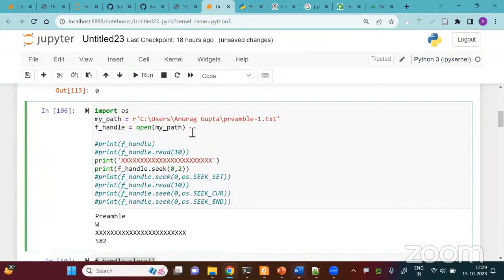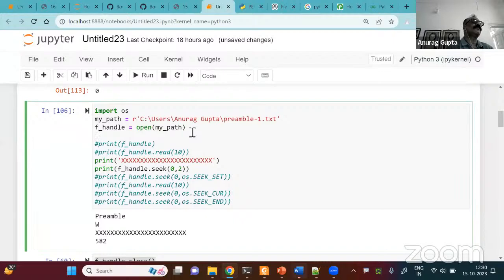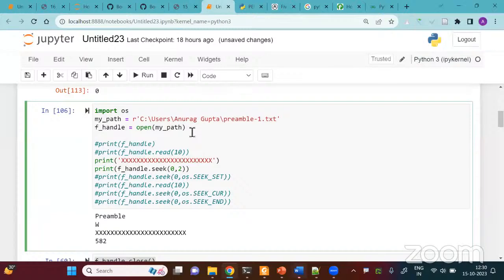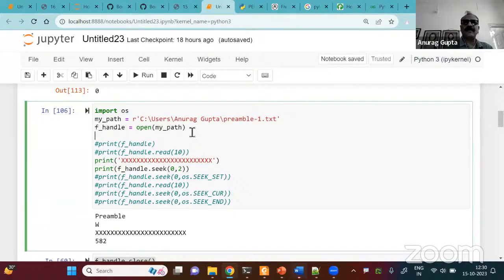Sir, just before we move ahead, in the modes you said R plus is also read write, right, and W plus is also read write. Then what is the difference between R plus and W plus, sir? See, when you open the file in W plus, whatever is there in the file will be gone. But if you open in R plus, then whatever exists will not be gone. You can read and write, but you cannot append.